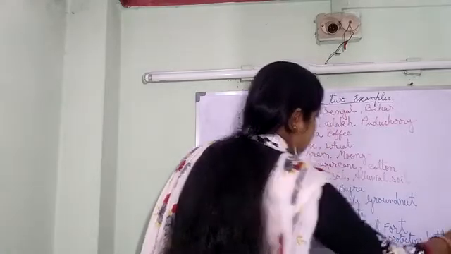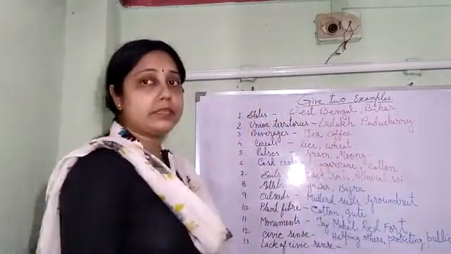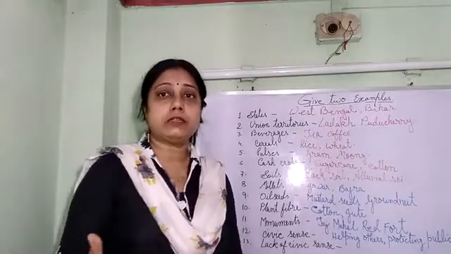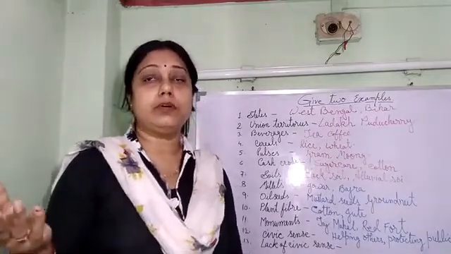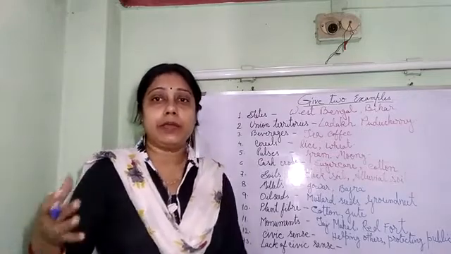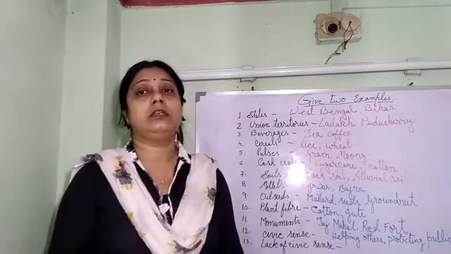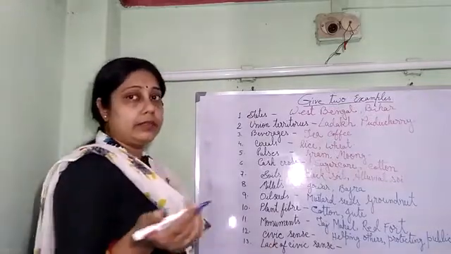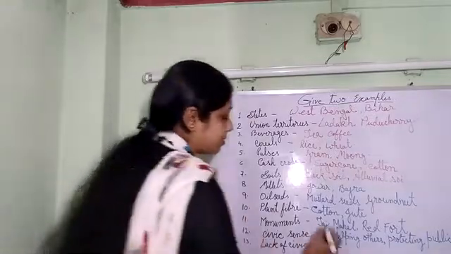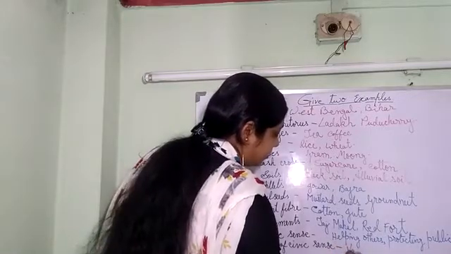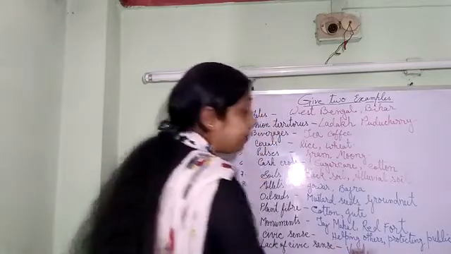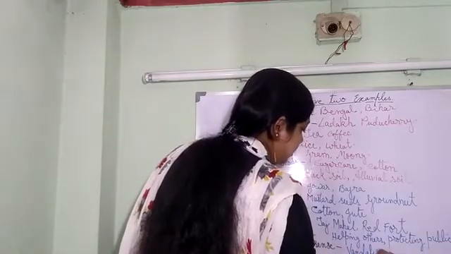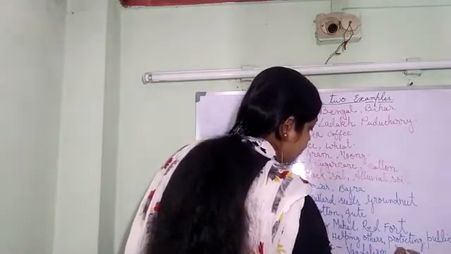Now what is lack of civic sense? Lack of civic sense means you don't have the sense. You always disturb your neighbors. You always disturb whenever you are in a public place and you make a chaotic situation. So like separatism, vandalism, road rage, they are all the examples of lack of civic sense. So I can write down vandalism. Destroying the public property is known as vandalism. And I can write down separatism.